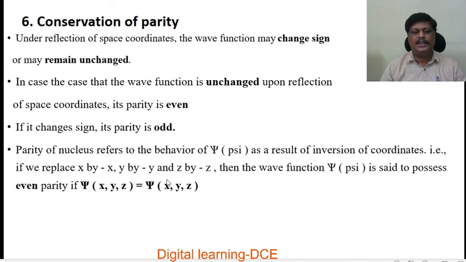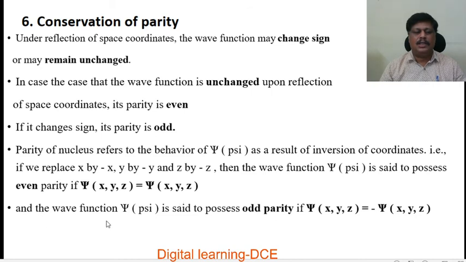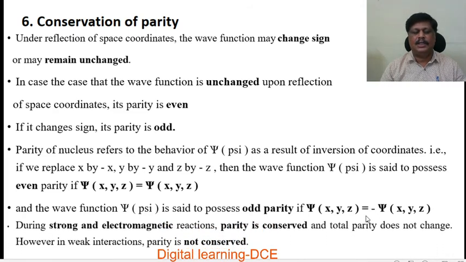And the wave function psi is said to possess odd parity if psi of x, y, z is equal to minus of psi of minus x, minus y, minus z. Here the sign is changed, plus becomes minus, then the parity is called odd.